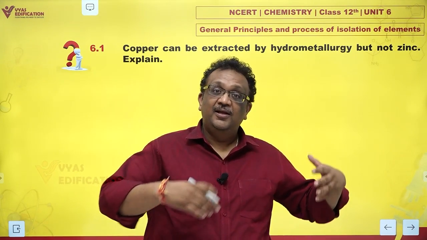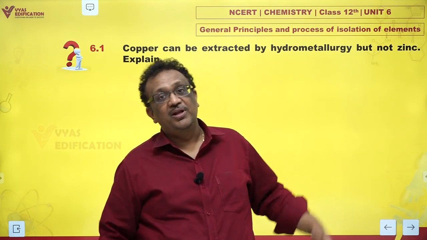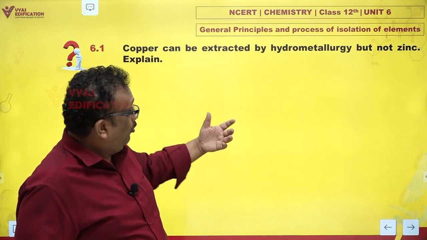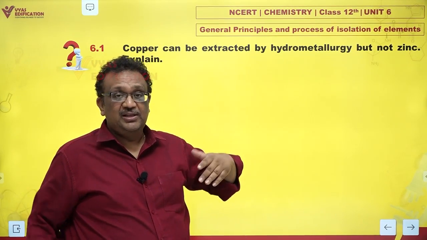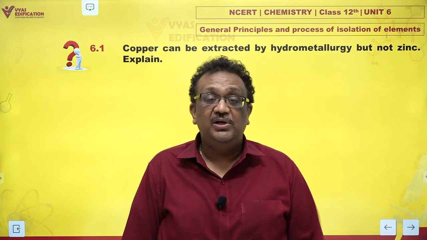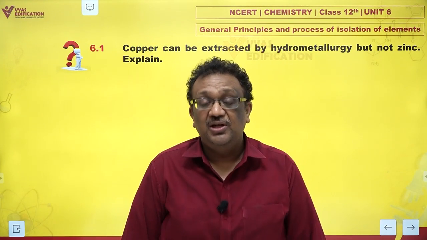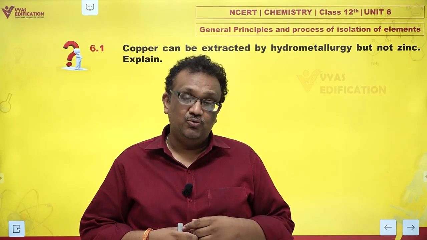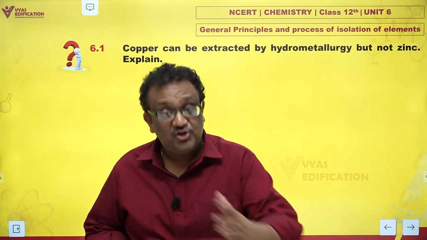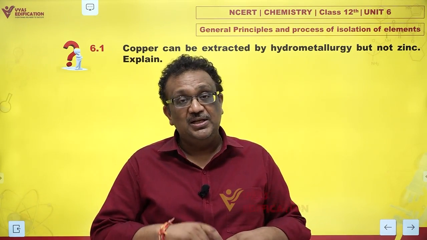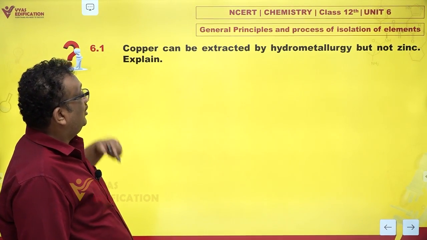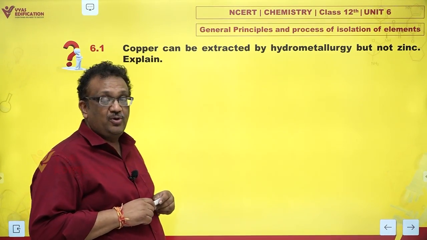So if we take the form in which any metal is found in nature, which is called a mineral or maybe an ore, from ore, if I'm able to extract a metal, that is metallurgy, and the term hydrometallurgy is used when this extraction involves use of aqueous solutions. If water is used as solvent and from aqueous solutions I'm extracting a given metal, then the term which is used is hydrometallurgy. Now they are saying copper can be extracted by hydrometallurgy but not zinc.